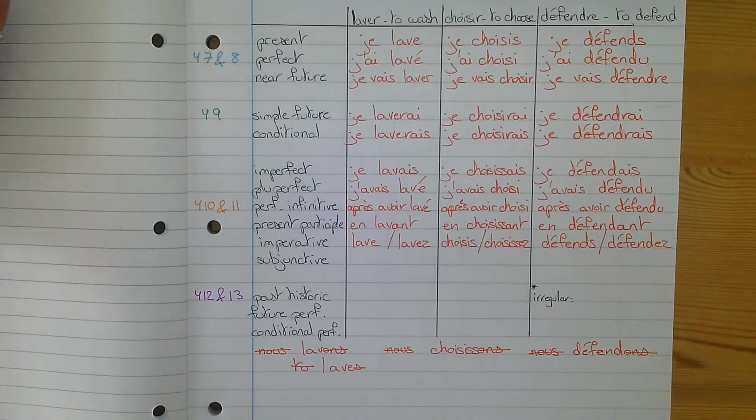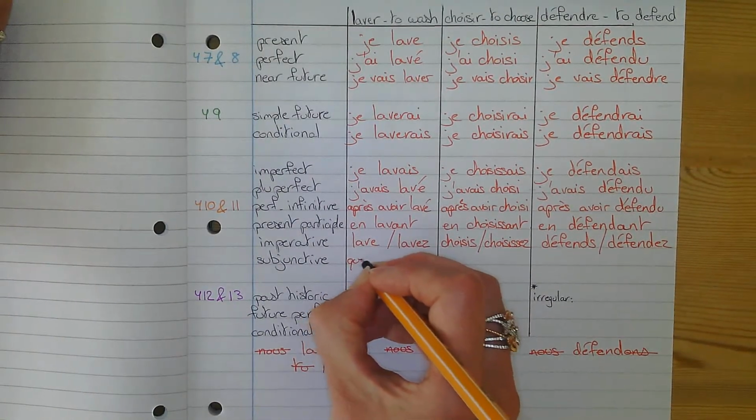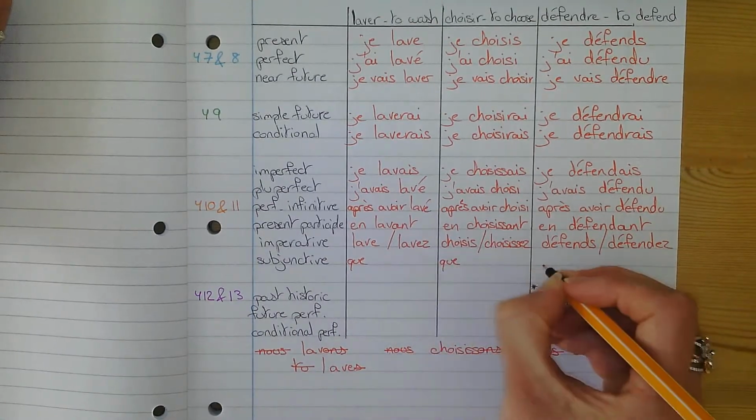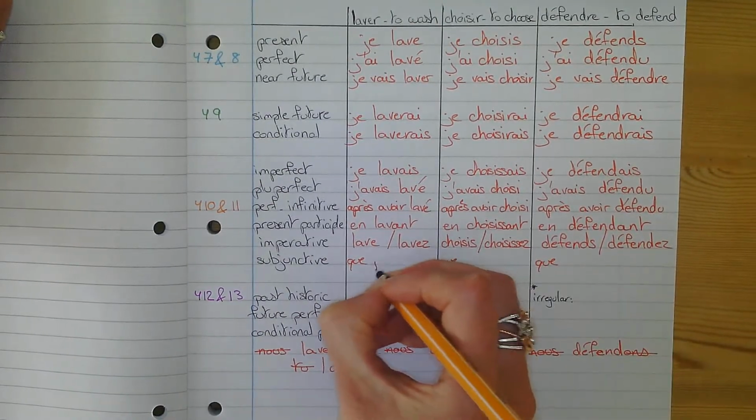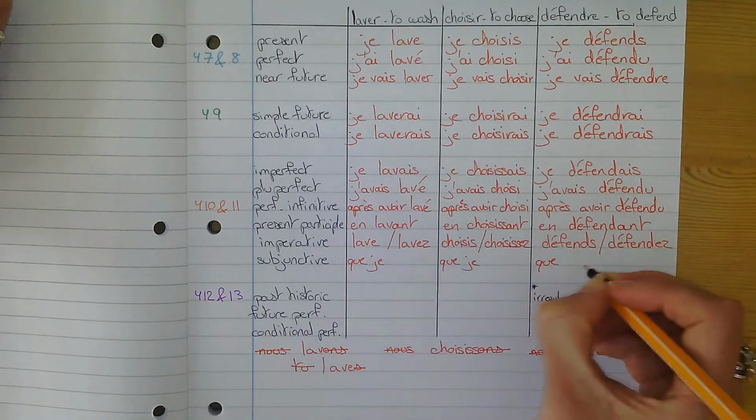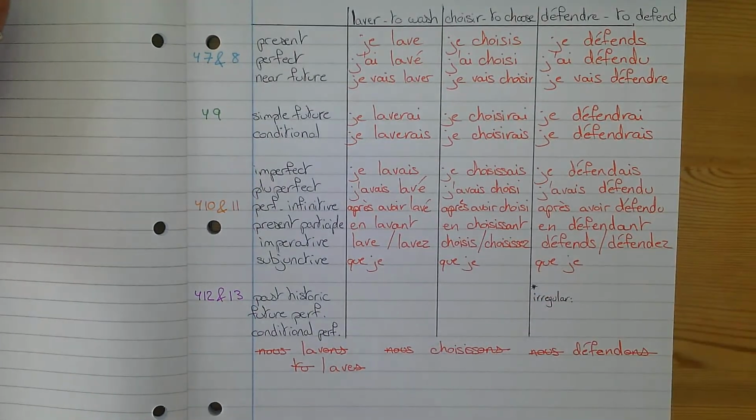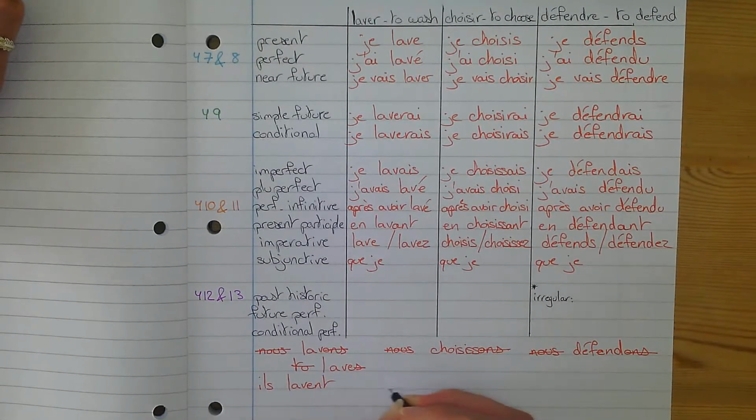There you go. The subjunctive always starts with "que". So you put that, and actually, while I'm here, I'll put my pronoun. There you go. The subjunctive is based on the "they" form of the present tense. So that's where we're going to start. I'm going to write the three verbs in the "they" form of the present tense. So "ils lavent", take off the ER, put ENT.